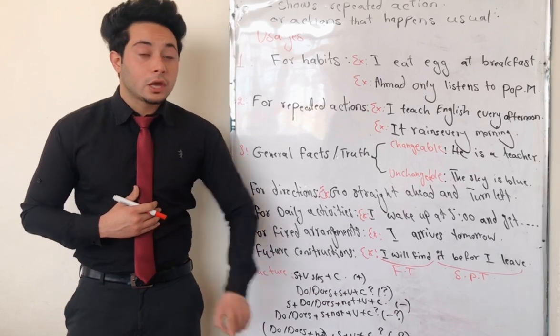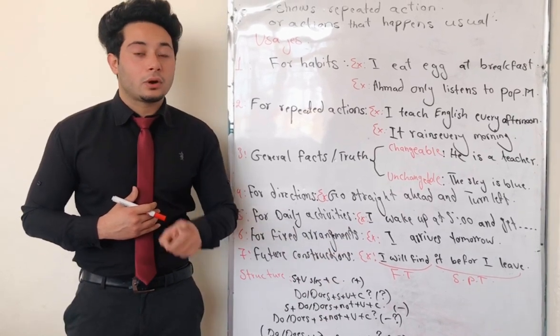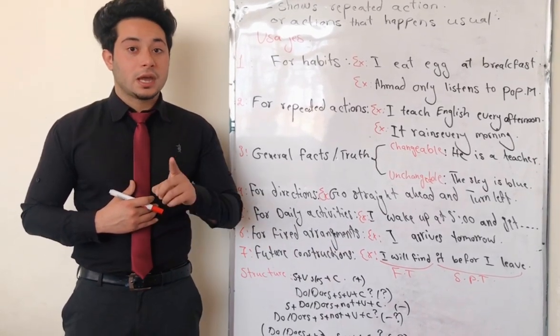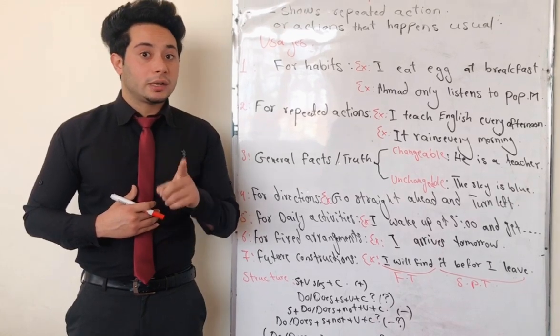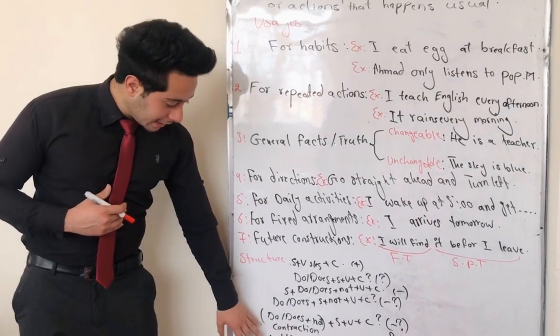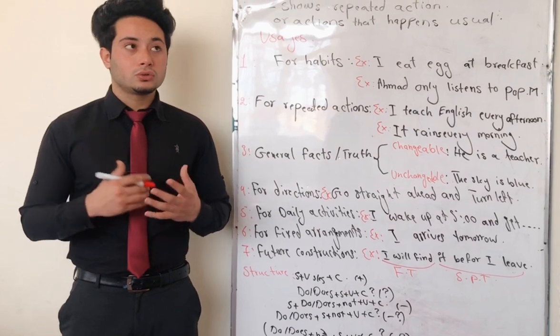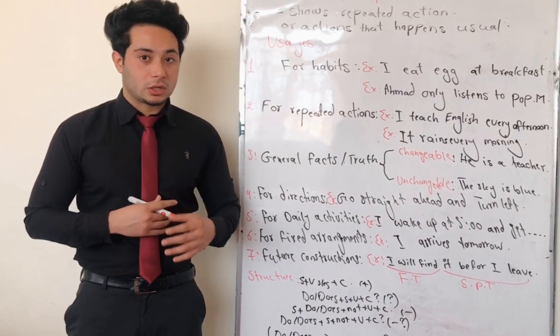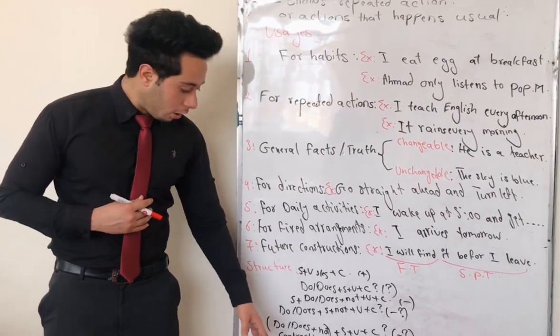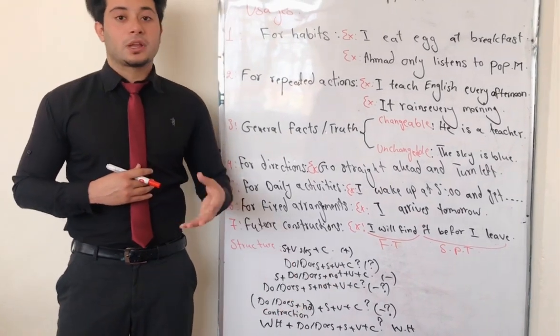And do not forget to use the question mark at the end of your interrogative sentences, because it is completely mandatory in writing. Okay, the next structure is with WH questions. If you want to make a sentence with a WH question, you need to use the WH question word first. After that, do or does plus subject plus verb plus complement.